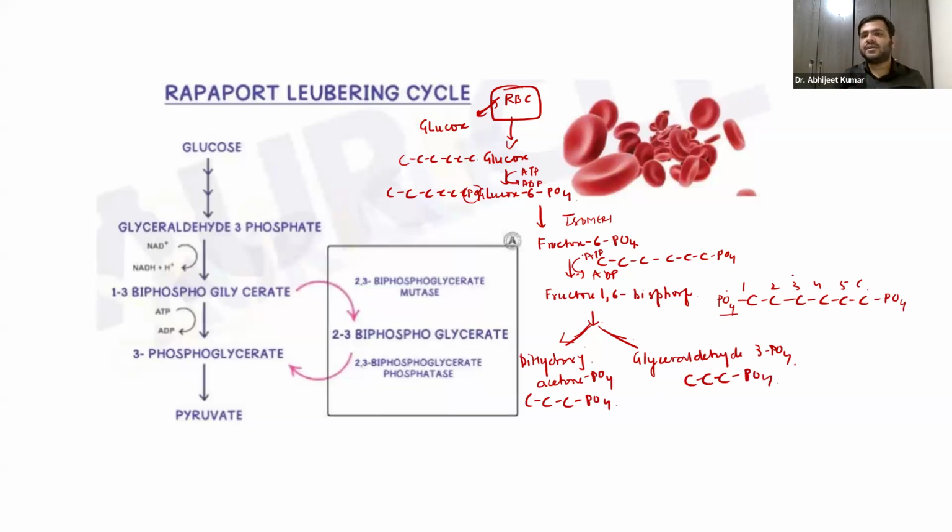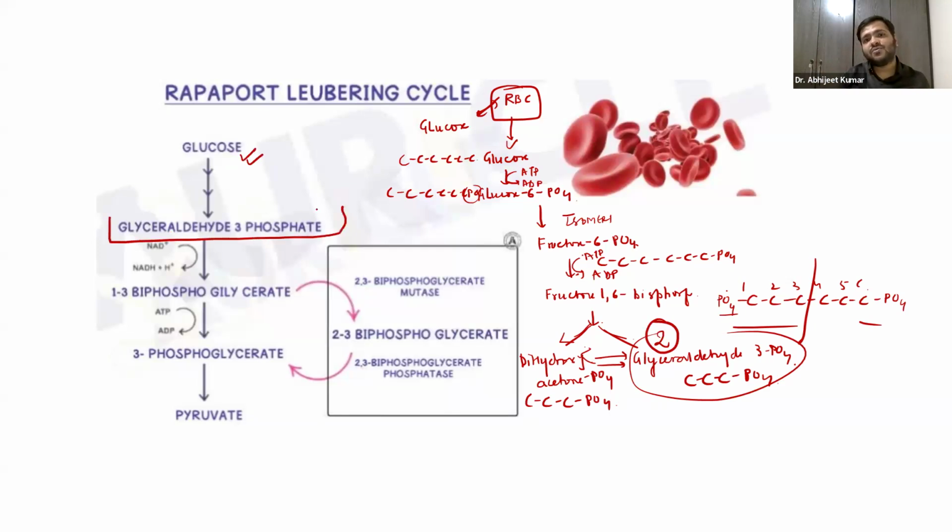The 6 is splitting into 2. Now, this dihydroxyacetone phosphate will change into glyceraldehyde 3-phosphate. These are isomers, obviously. So glyceraldehyde 3-phosphate will now be 2 molecules.